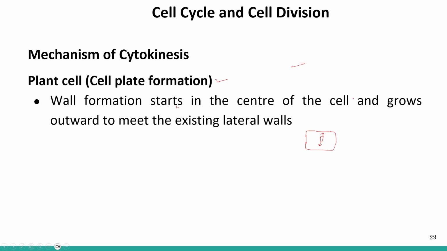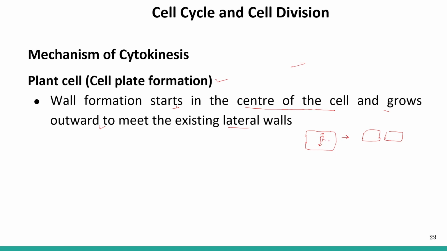So the wall formation in plant cell starts in the center of the cell and grows outwards, to meet the existing lateral walls. And finally, two cells are formed. One cell and then we have the another cell.